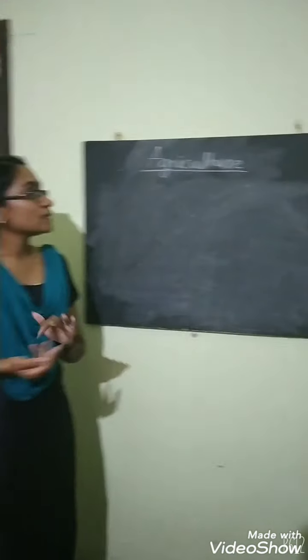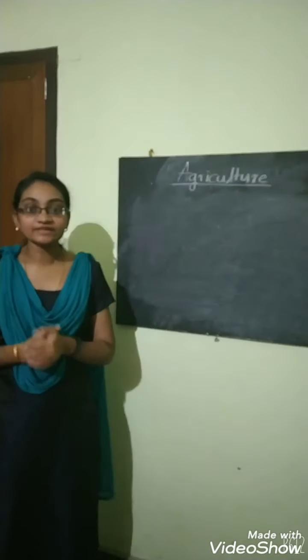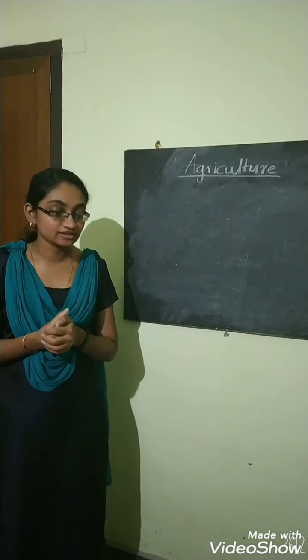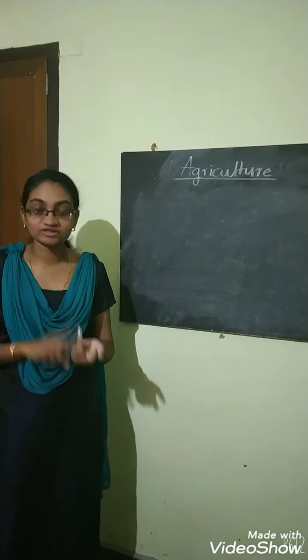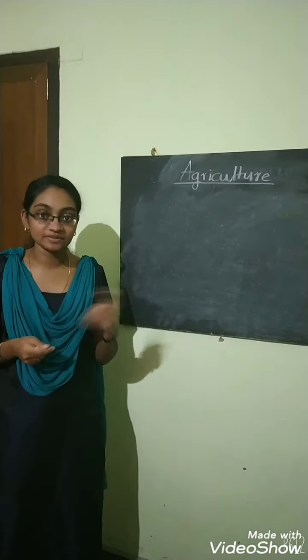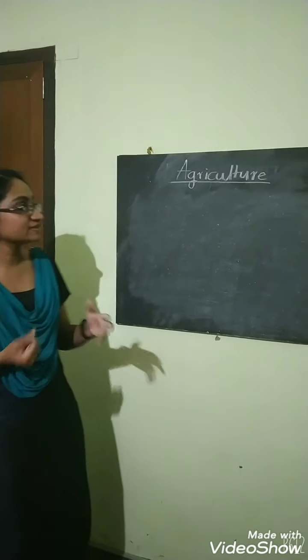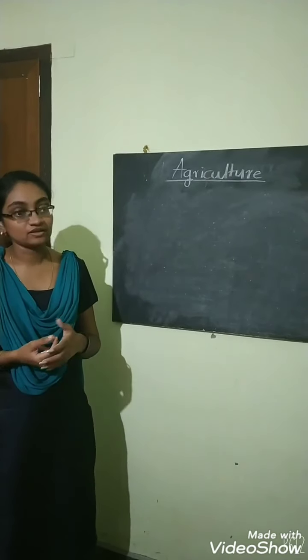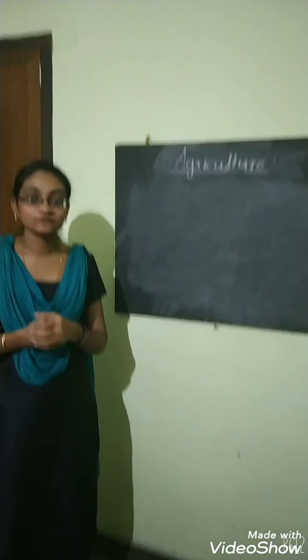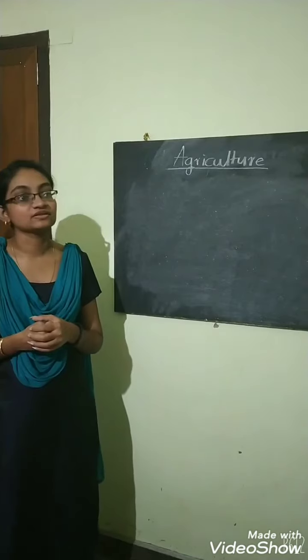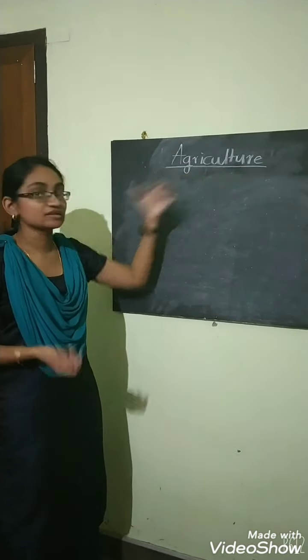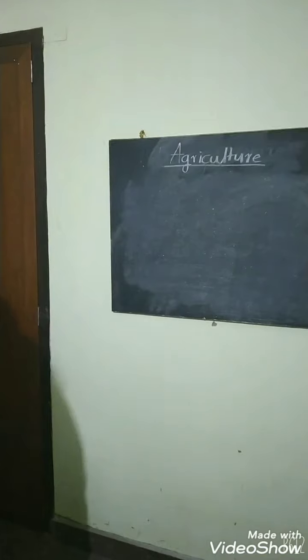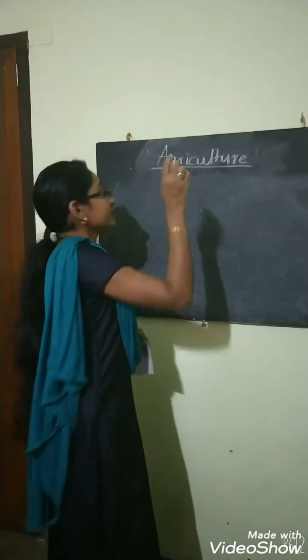Agriculture. You all know we depend on different types of food like vegetables, fruits, crops, or meat, milk, egg, different things we are depending on for living. Where do we get all these things? From plants and animals. So the mass production of plants and animals for food and other purposes is called agriculture.